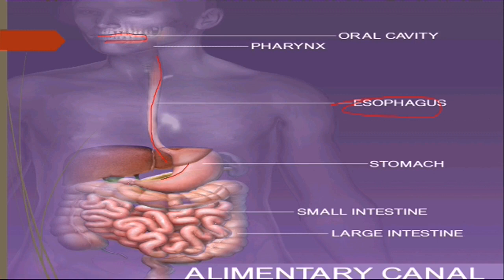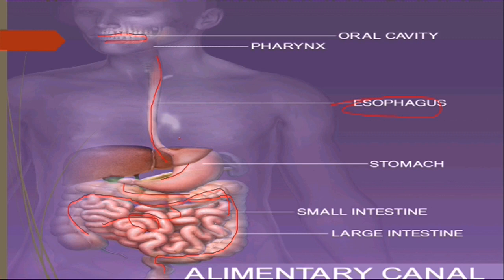After passing through the stomach, it enters a coiled structure, as you can observe here. This is called the small intestine. After the small intestine, the food finally passes into the large intestine. After the large intestine, the food is excreted out of the body through the anus, that is the anal sphincter.